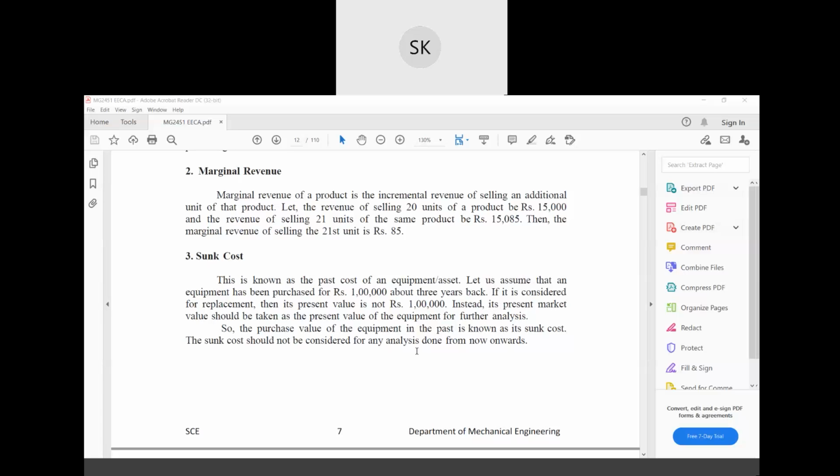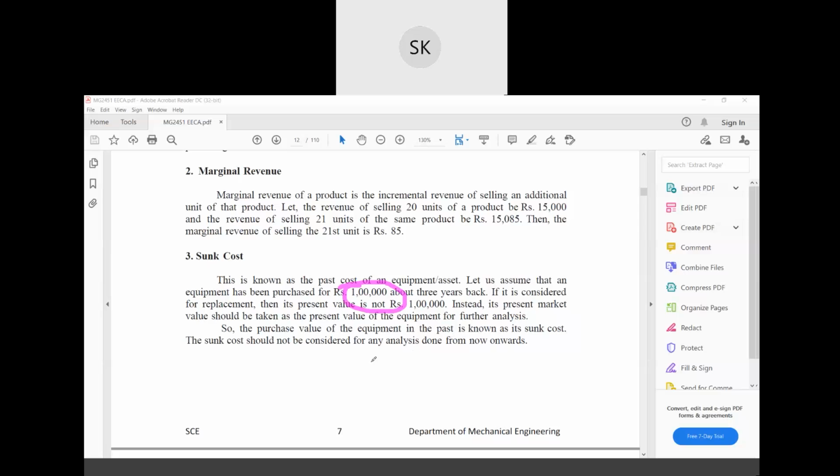In economics, basically we do the analysis of the cost of production, right? It's all about money. You do all the analysis regarding money with different terms: sunk cost, marginal revenue, marginal cost. So when you do the analysis, these words will be used. For any analysis you cannot use this 1 lakh rupees, which was the cost three years back. You have to take the present value of that equipment.